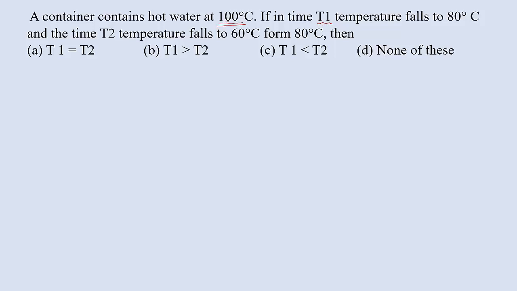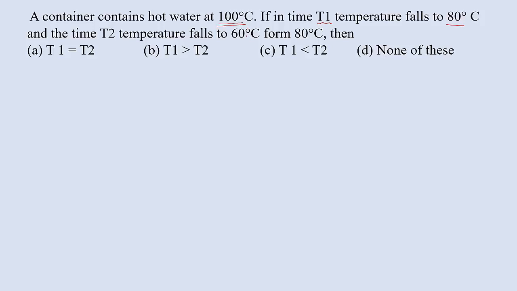That means temperature decreases from 100 degrees Celsius to 80 degrees Celsius in a certain time. Here in certain time it is given. That is in the first case 100 to 80. And in the time T2 temperature falls to 60 degrees Celsius from 80 degrees Celsius. That means in the first case the temperature difference is greater as compared to the second case.